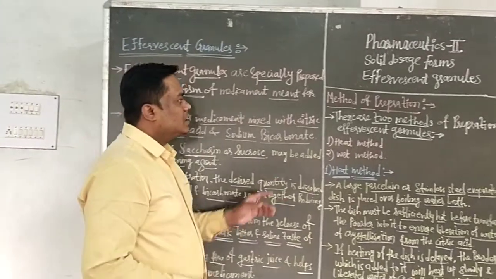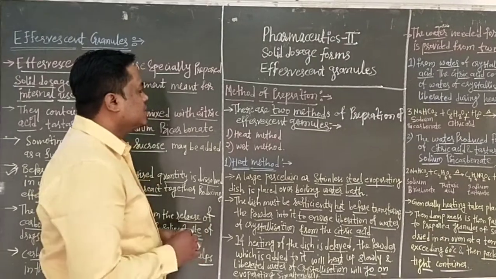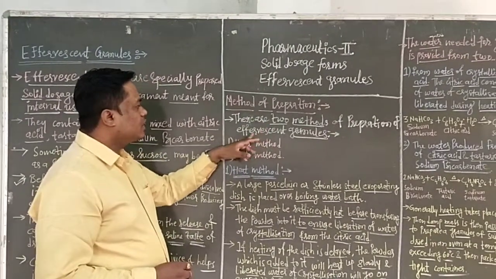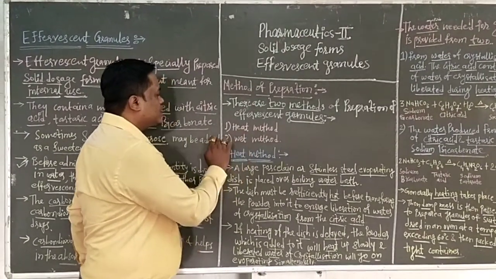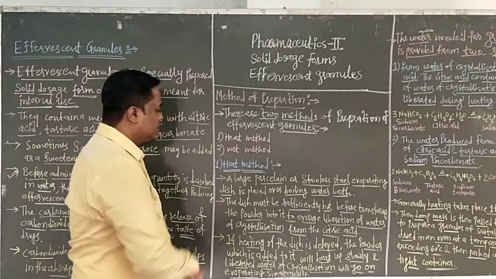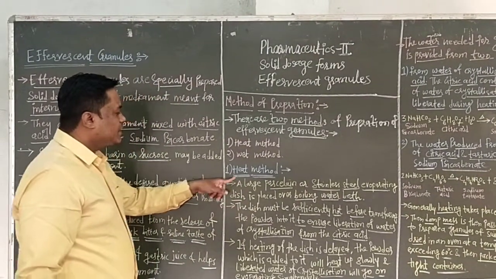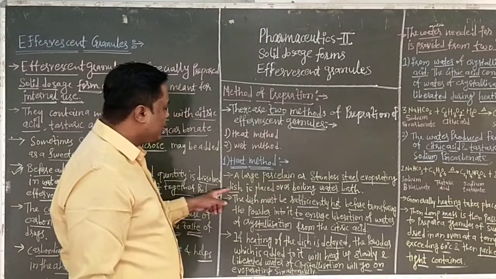Then we have to see the methods of preparation of effervescent granules. There are two methods: first the heat method, and second the wet method. First we will see the heat method. For the heat method, we have to take a large porcelain or stainless steel evaporating dish.